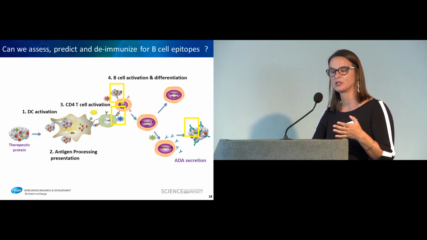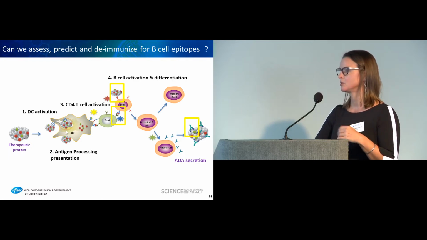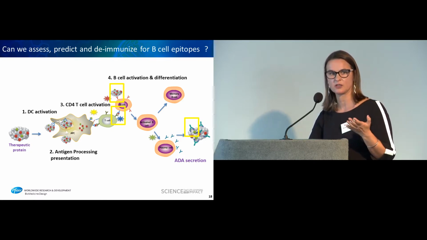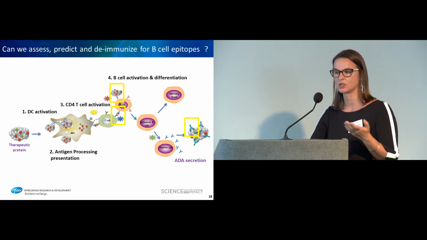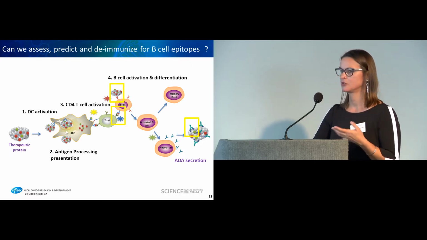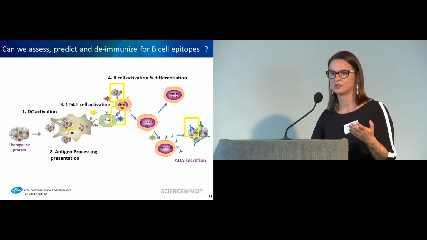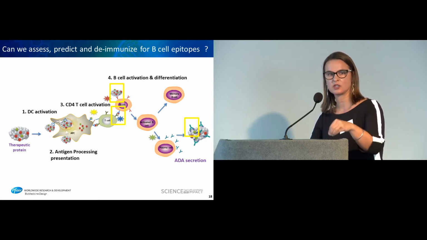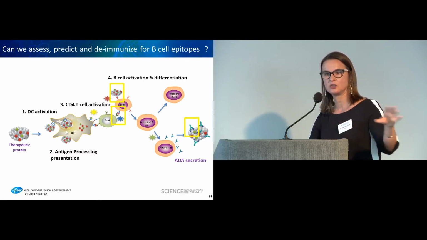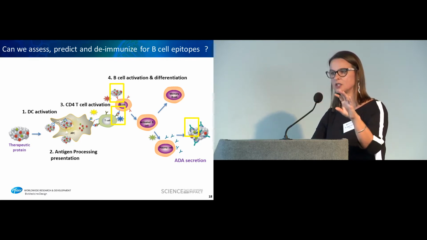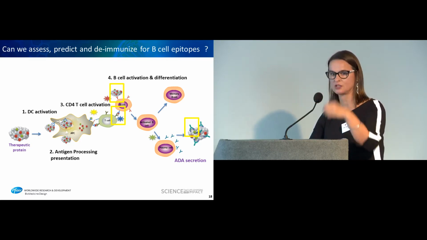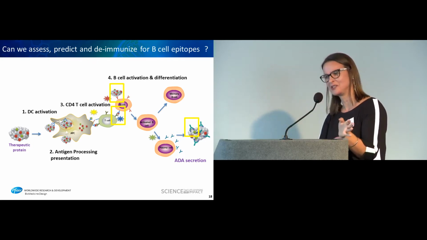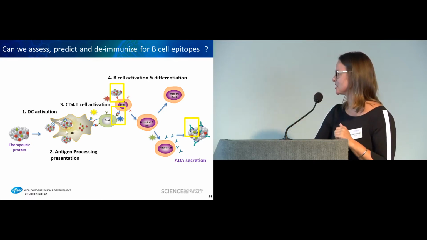I actually went back and looked at the Alex Sette publication in 2017, where we asked, what have we learned with all the peptides that we have identified now? And I was really surprised to find out that 45% of the data they generated were produced using B cells as antigen-presenting cells and not DCs. So when you use their prediction algorithm, it was set up and fed by data generated using B cells. So I was like, okay, we look at DCs, but there are B cells. Okay, so this is one question.